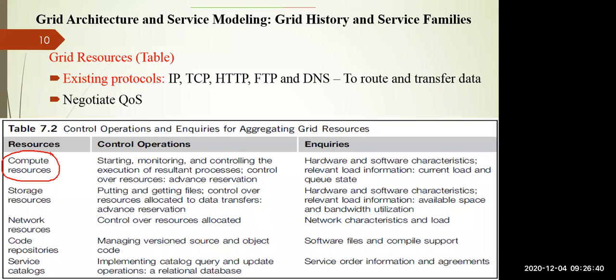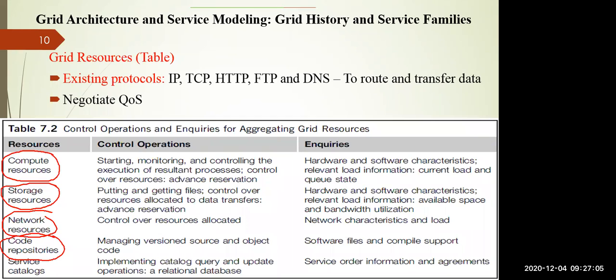And if I need to store something, like Amazon S3, which we have already discussed, you can go for storage resources. Suppose you want to control various resources in the form of a network, you can go for network resources. Suppose you want something like GitHub, where you are posting your code or using the code of others. In that case, you require a code repository.